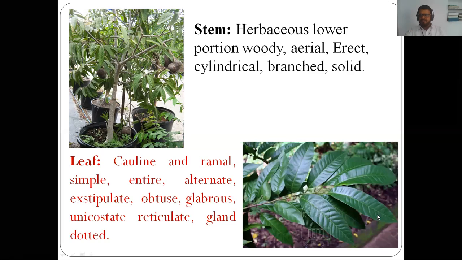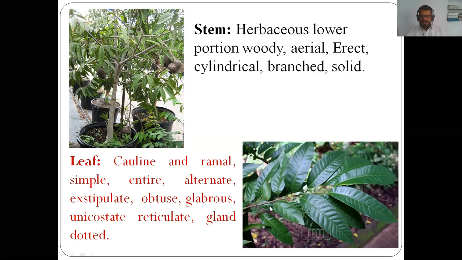This is the leaf of the Annona squamosa. Here the leaves are entire, means margin is smooth. Spikes are not there. Margin is smooth. Smooth margin is there. Yes. Then here the leaves are alternate, means on each node there is formation of a single leaf.